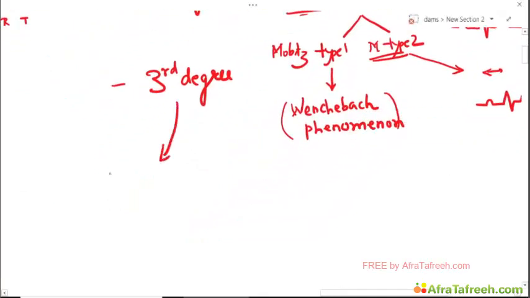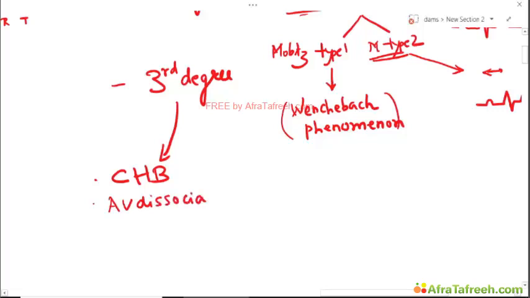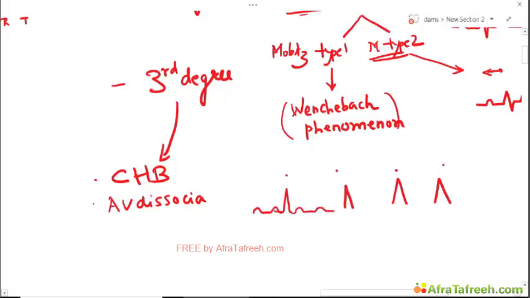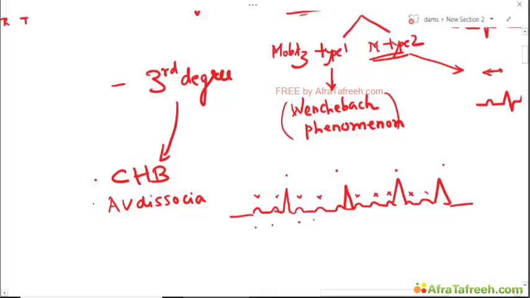In the third degree heart block, also known as complete heart block, there is complete AV dissociation, which means that QRS are coming independent and regularly. P waves are coming independent of the QRS complexes. Okay, so these are the P waves. So there are P waves, there are QRS complexes, but these are independent to each other.